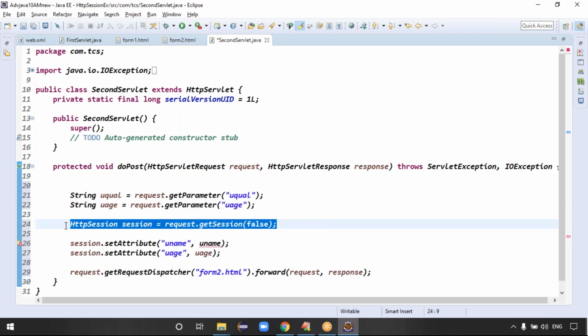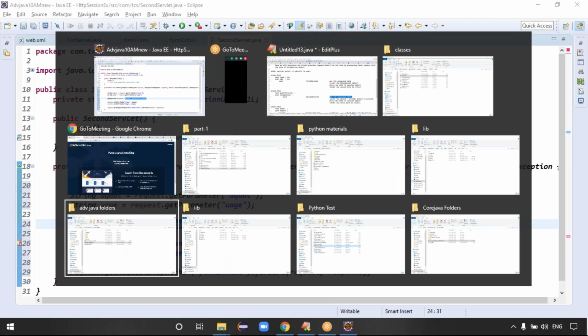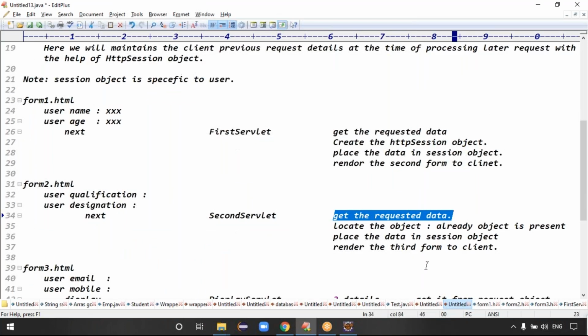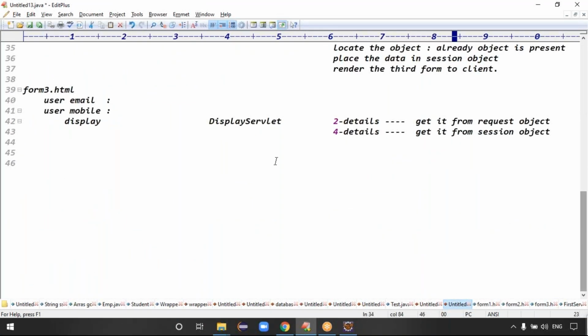Here, request.getSession(false): what is the meaning of this line, guys? getSession(false) means, if the object is available, it will locate the object.